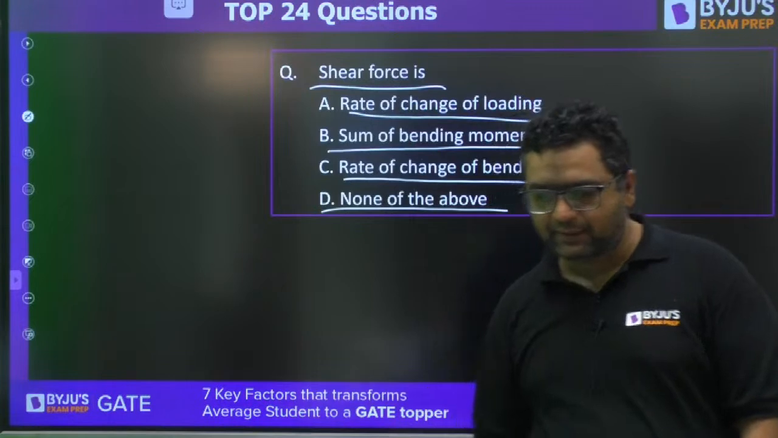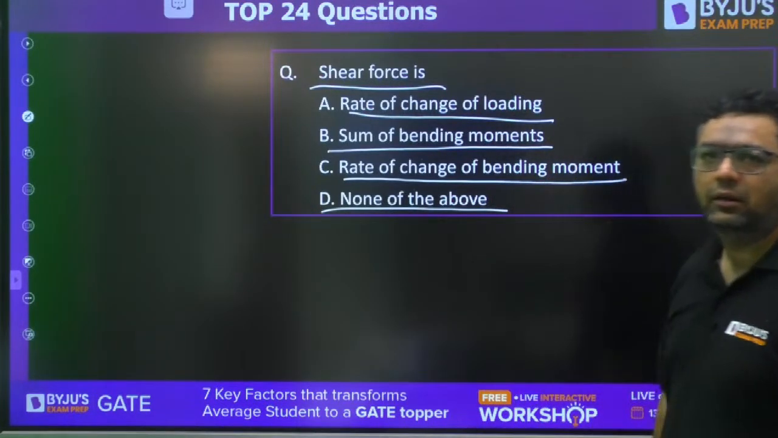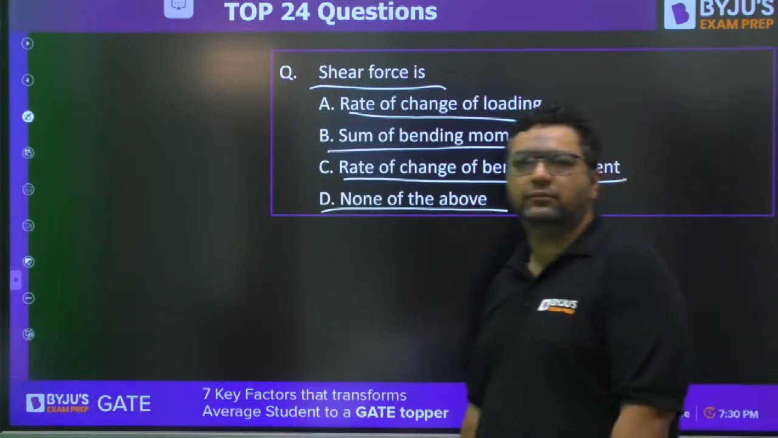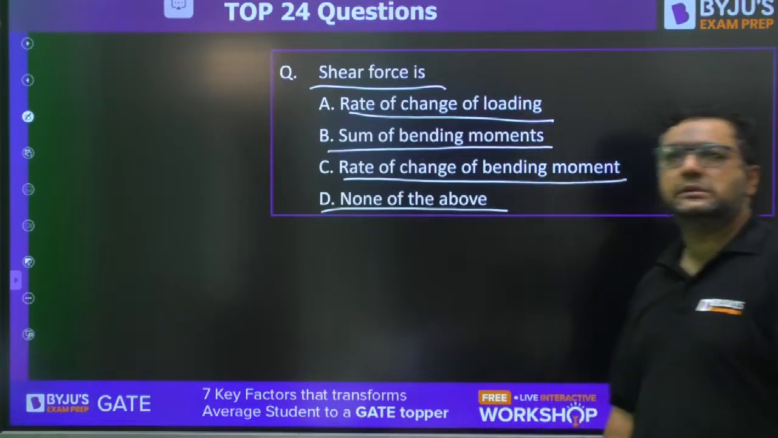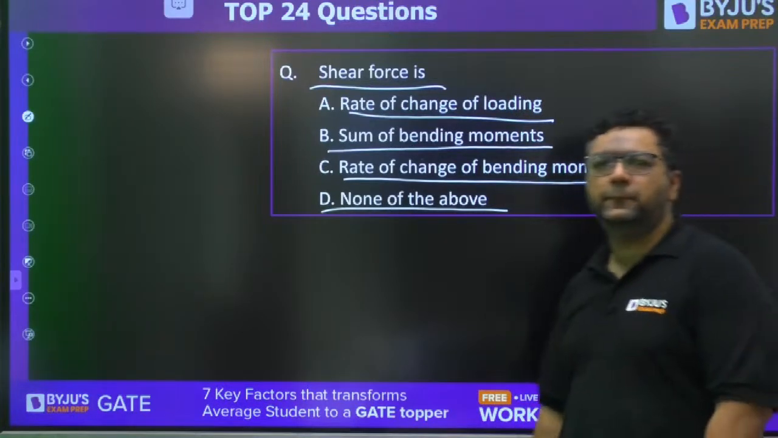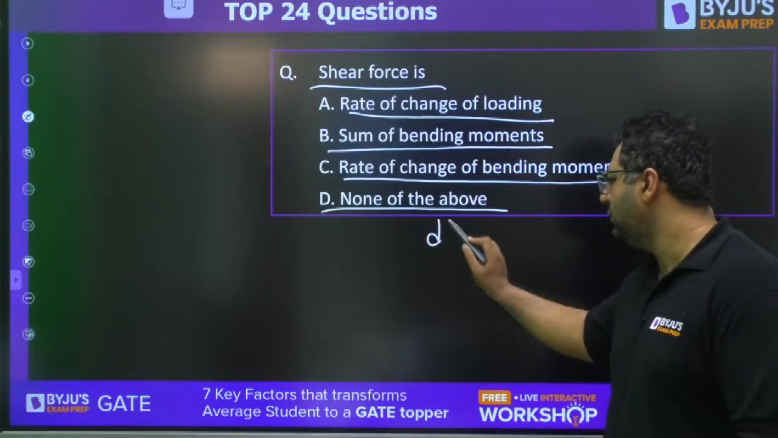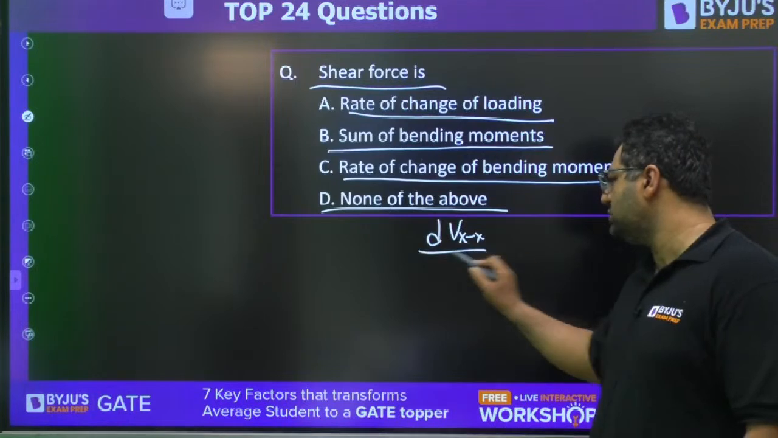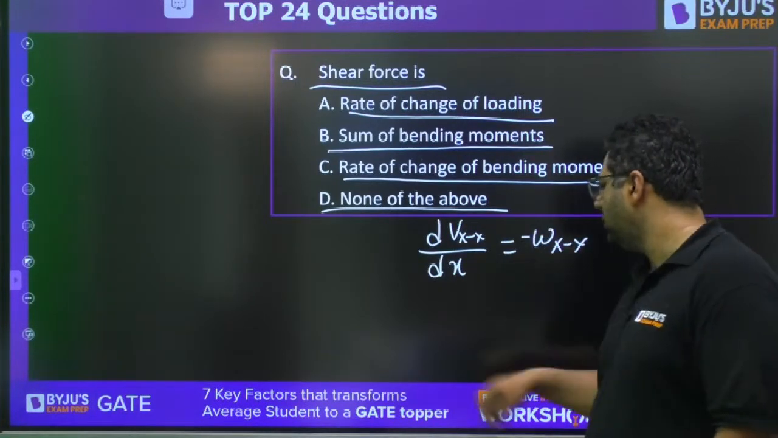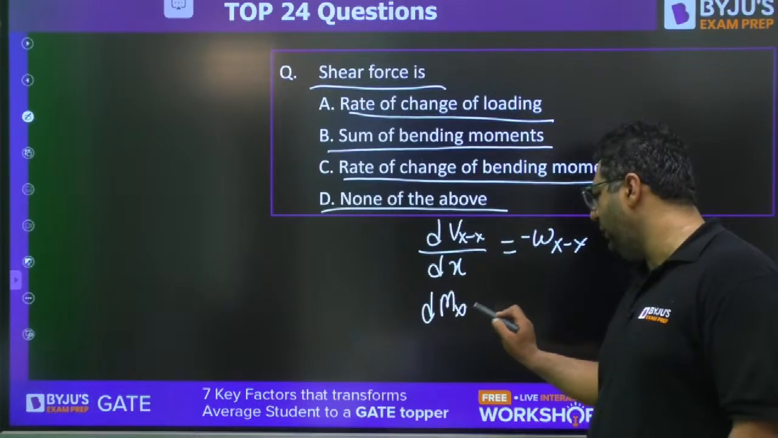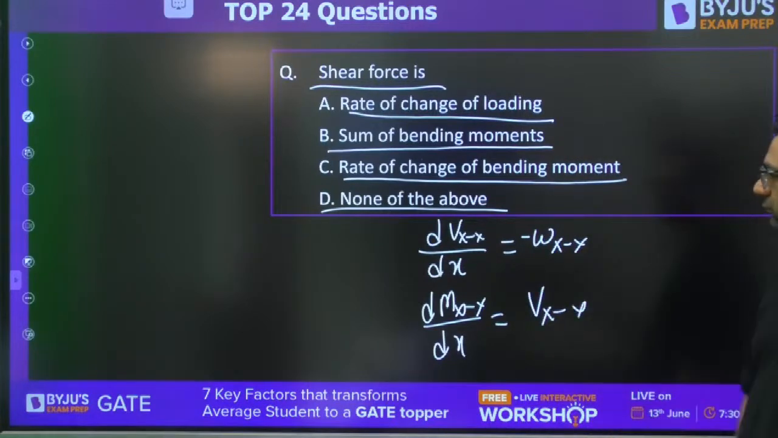Okay, Arun is saying C. Rate of change of bending moment. Anubhav is saying C. Vikrant, Sachin, Lakshmi, Madala. Sachin is saying C. Everybody knows that differentiation of shear force is given as load intensity, and differentiation of bending moment is given as shear force. C is correct.